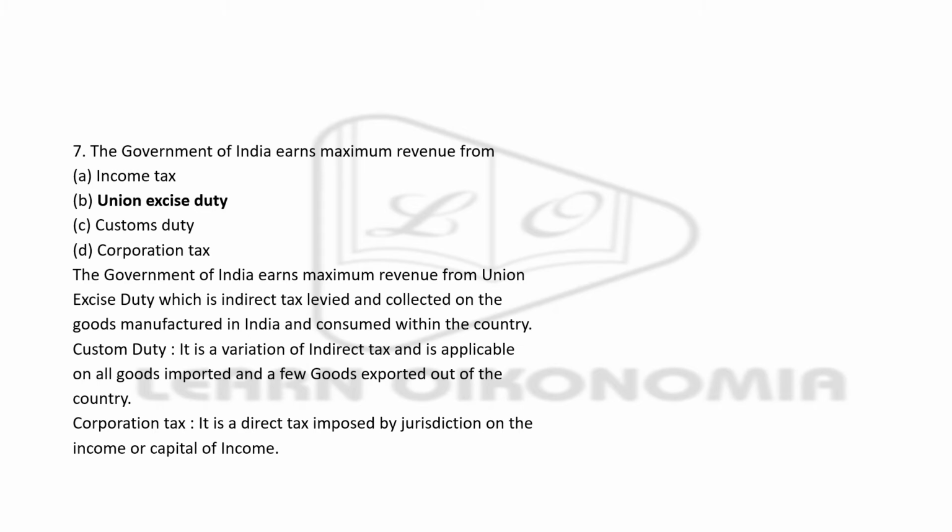This is considered to be one of the important sources from which the government earns a very big amount of revenue. Coming to custom duty, it is a variation of indirect tax, and this is applicable to all the goods imported and a few goods exported out of the country. Coming to corporation tax or corporate tax, this is a tax imposed by the jurisdiction on income or capital income of the company. Actually, this is a direct tax.